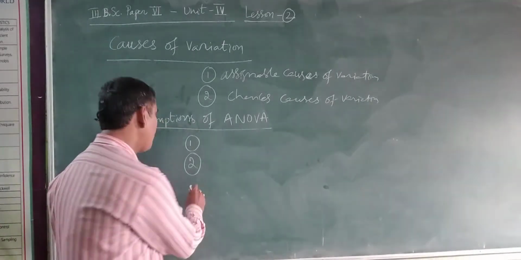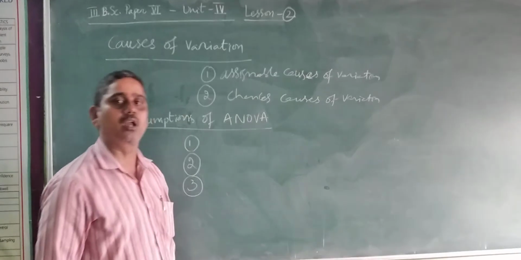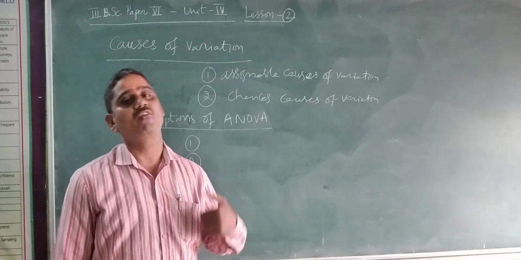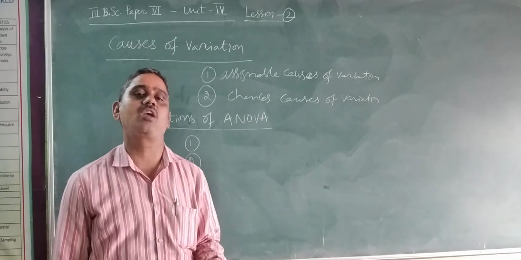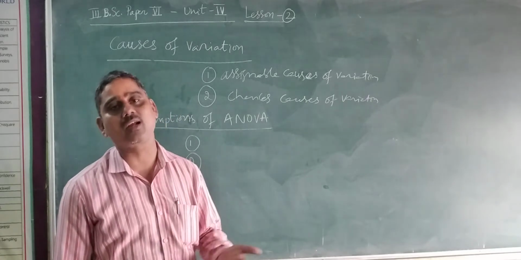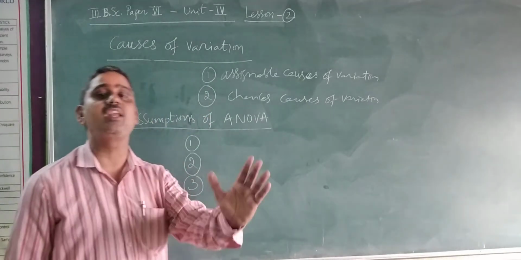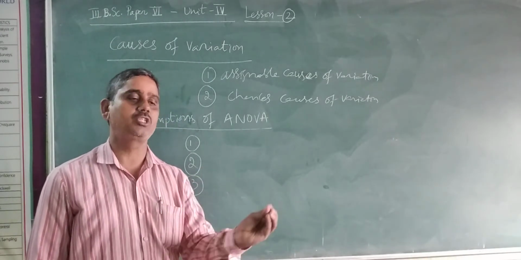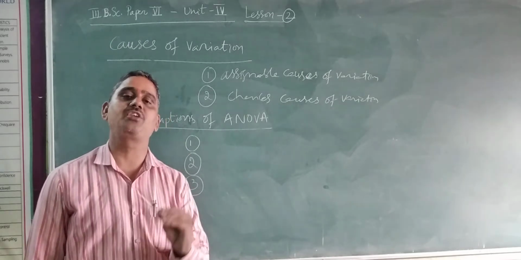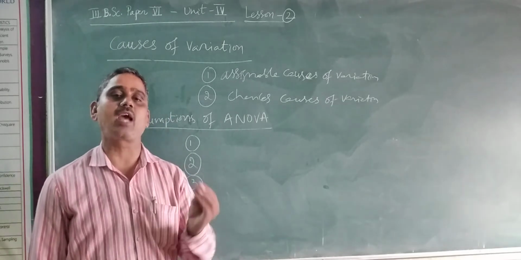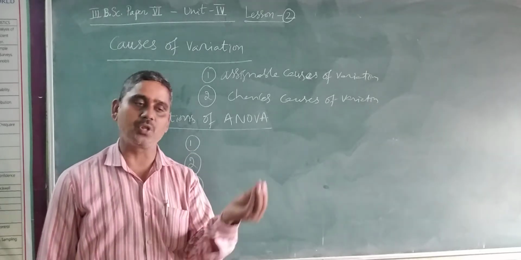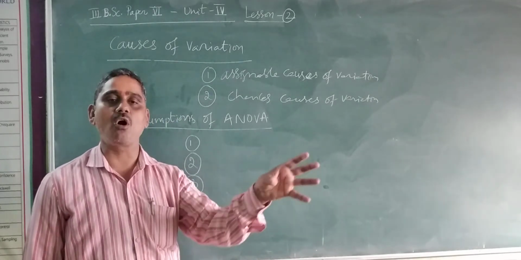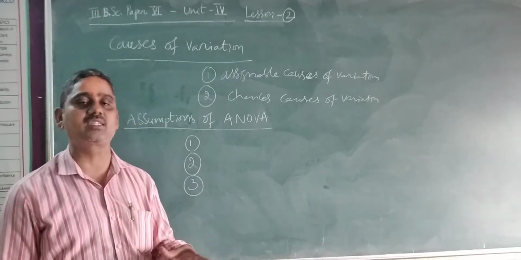And the third one, all the effects are additive in nature. All the effects means various treatment effects, various environmental effects, various effects which may not be identifiable, controlled and uncontrolled; all of them are additive in nature. The total variation can be split into the variation due to the controlled factors and the variation due to the uncontrolled factors. If you add all kinds of variation, we should get the total.